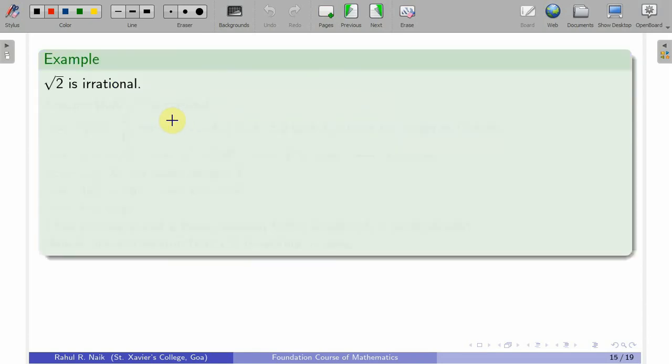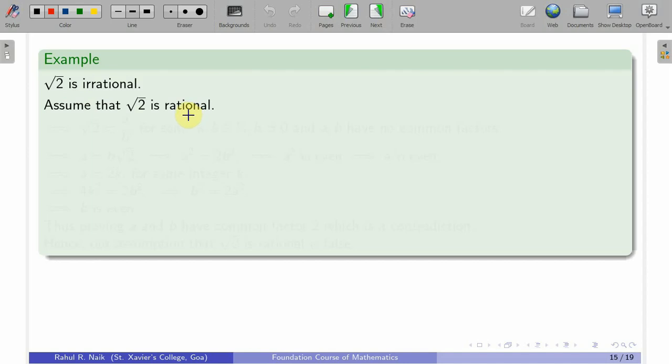We would demonstrate this through a very common example. Root 2 is irrational. This is what I need to show. Again, this is a simple statement, and proof by contradiction can also be used for this kind of statement. So I'll assume that the statement "root 2 is irrational" is not true, which is the same as saying root 2 is rational. I'm challenging the statement, so let's see whether we get some observed result at the end.